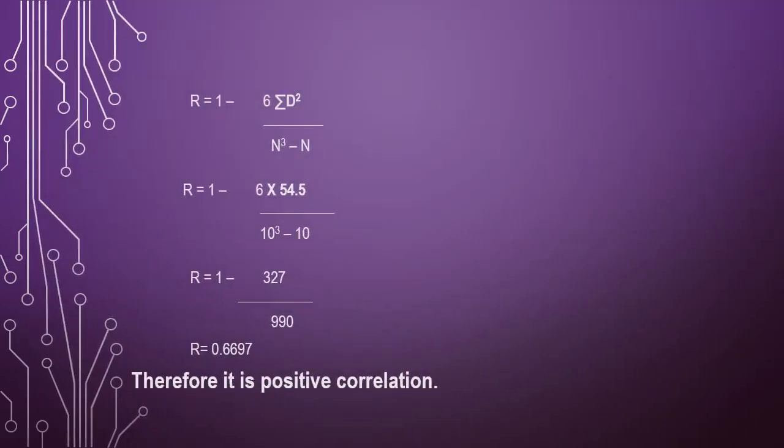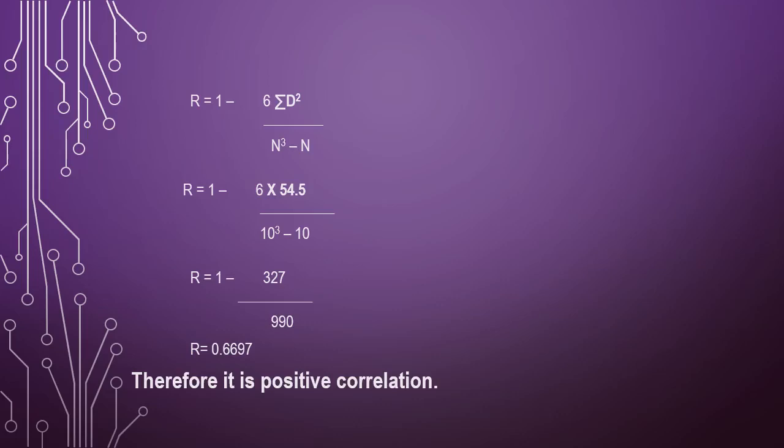R is equal to 1 minus 6 summation of d square divided by n cube minus n. So upon substitution, R is equal to 1 minus 6 into summation of d square, 54.5, divided by n. The number of values given is 10, therefore 10 cube minus 10. Upon simplification, we get R is equal to 0.6697. That means it is a positive correlation.